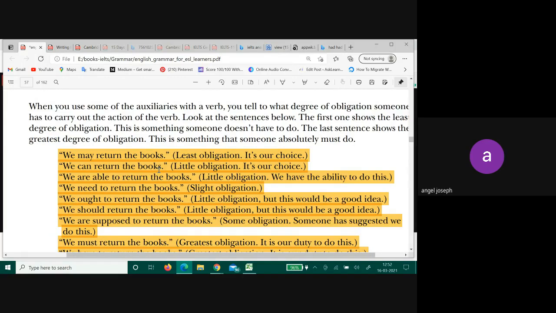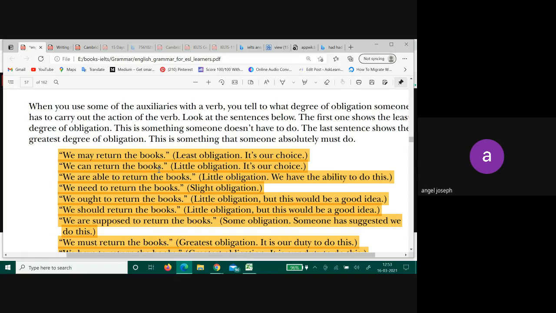We are able to return the book. The thought has changed. Rather than showing obligation, we are now trying to point towards the ability. Now can and to be able to, both are the same things, right? I can work, I am able to work. Both are used in the same sense. So do not think of the second and the third one as different. They are more or less the same usage, the same level of power. Think of it like that.